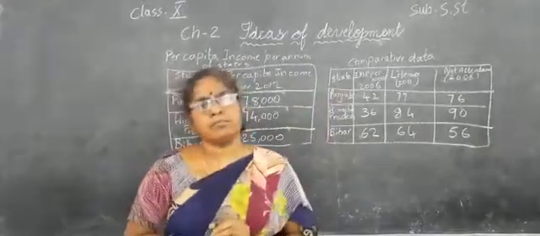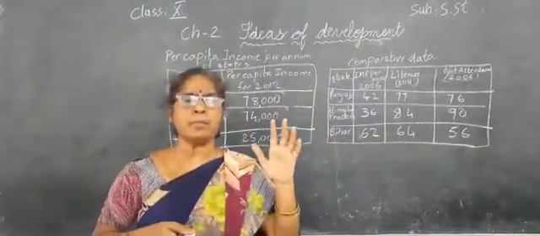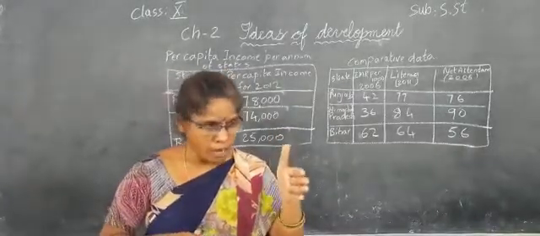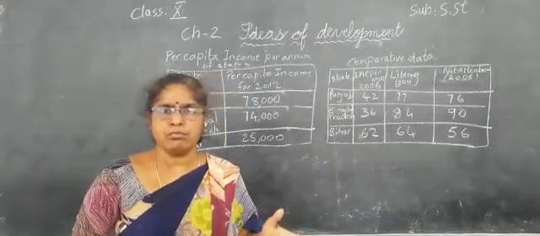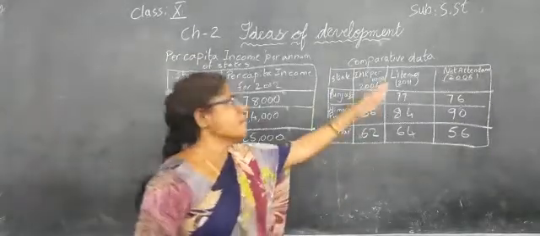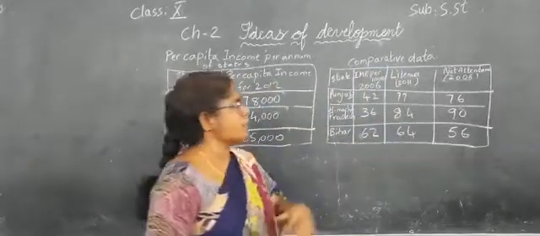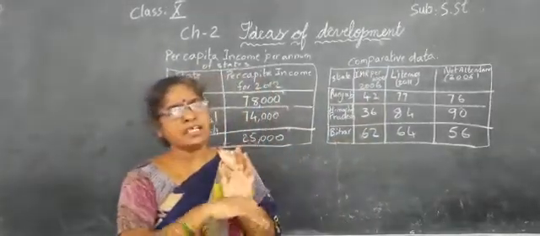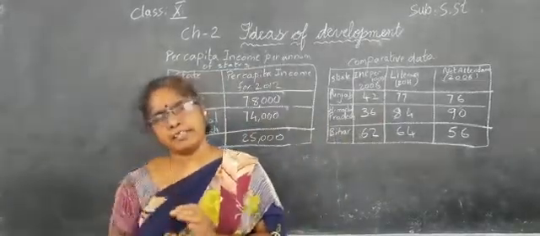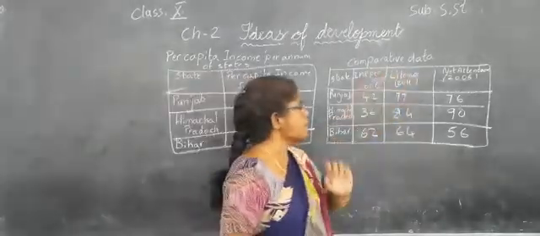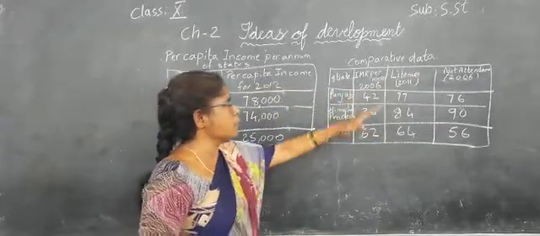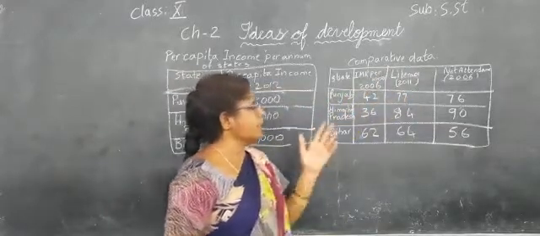How do we know the literacy rate? It gives us the literate population at the age of 7 and above, meaning the minimum age taken into consideration to treat someone as literate is 7 years. Then there is the net attendance rate: from 6 to 17 years, how many are attending school? That will be given under the net attendance rate. In Punjab, IMR is 42, literacy rate 77, net attendance rate 76.